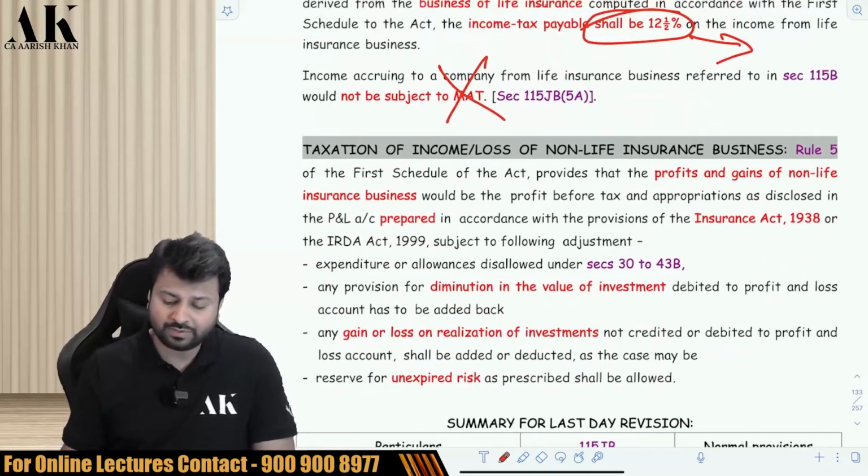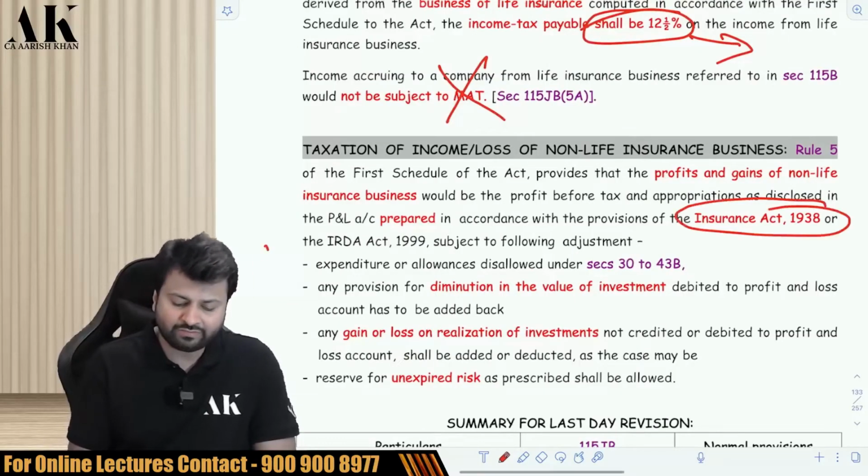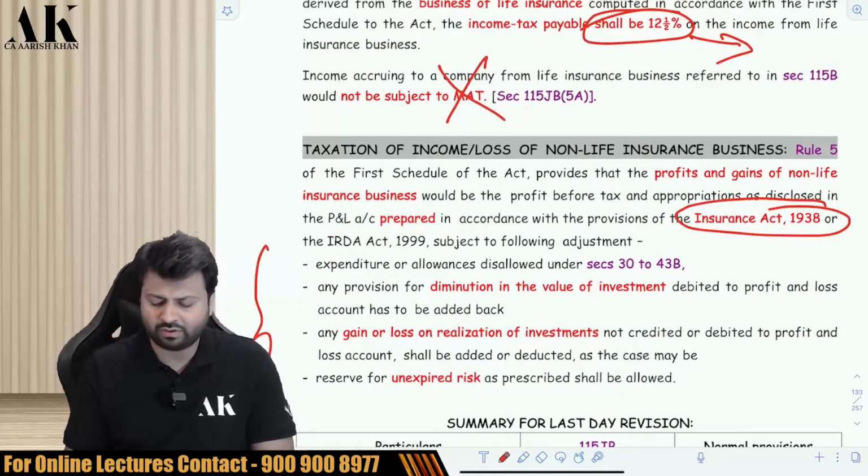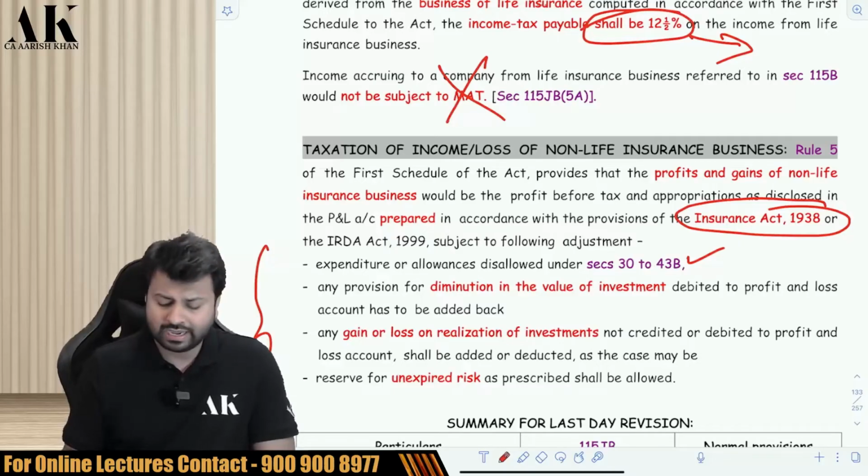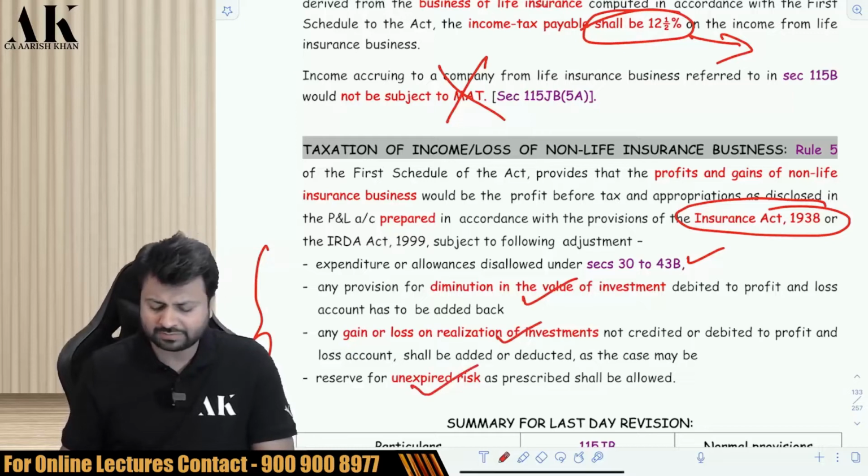Non-life insurance business will prepare the P&L as per the Insurance Act, and they will follow the rest of the income tax provisions. As you can see, they will follow all the deductions and disallowances, and they will provide for diminution in the value of investments. They will provide for gain or loss. The reserve for unexpired risk as prescribed shall be allowed.